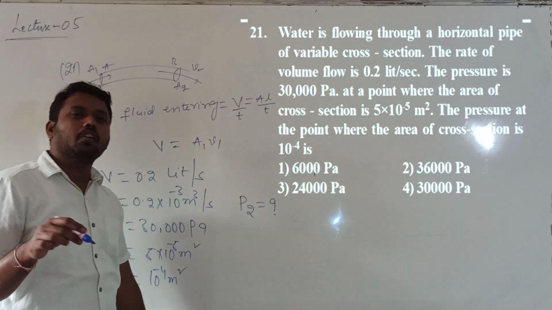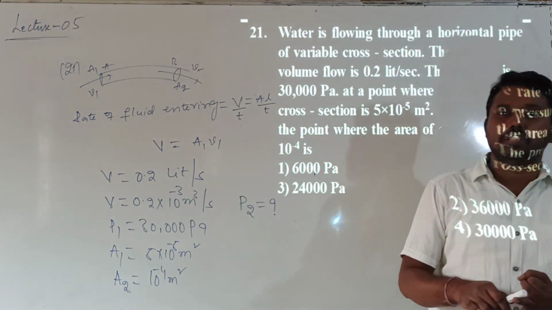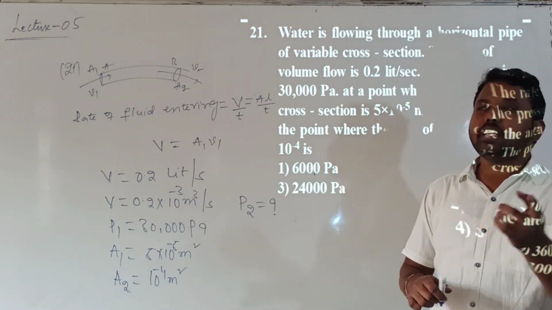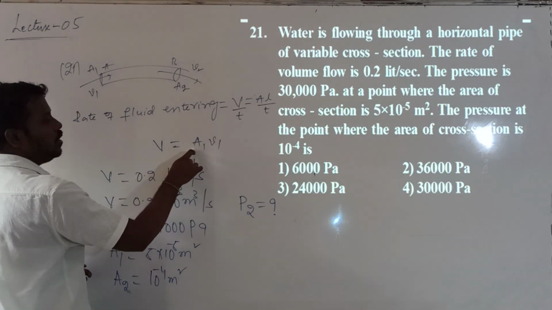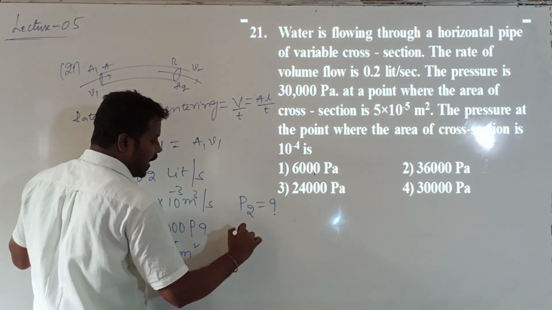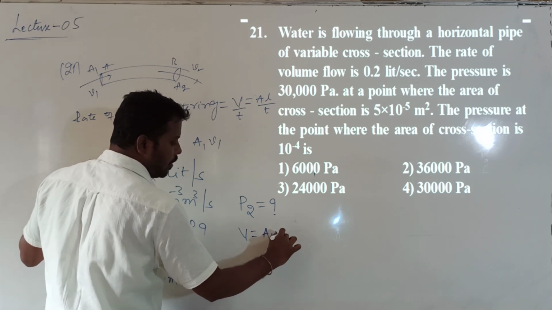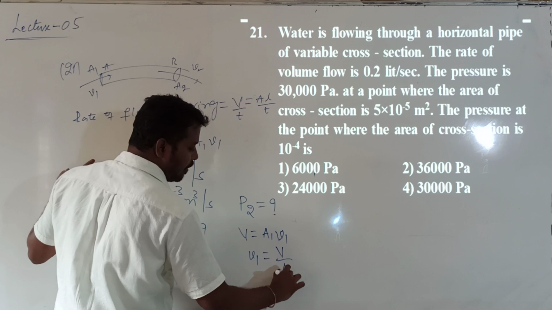So to apply Bernoulli's theorem, what do we need to calculate? We need to know the velocities and pressures. Anyhow, I know the pressure at A, so the velocity I want to calculate. How can I calculate the velocity? V is equal to A1 into V1, so V1 is equal to capital V divided by A1.